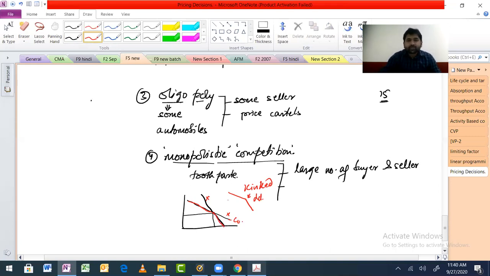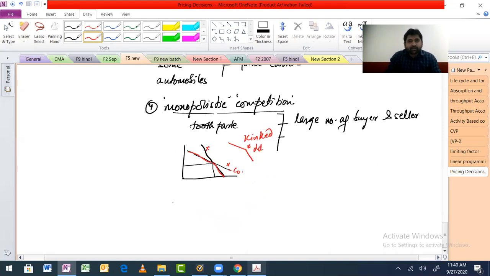Fine. So this was our monopolistic competition, and at the end we have one of the final ones, which is perfect competition. Okay. So in perfect competition, now what do we have? Yes. We have a large number of buyers and sellers selling identical products, no entry or exit, no barriers. Fine. So these are a few of the things that we have here. I think that is easy.